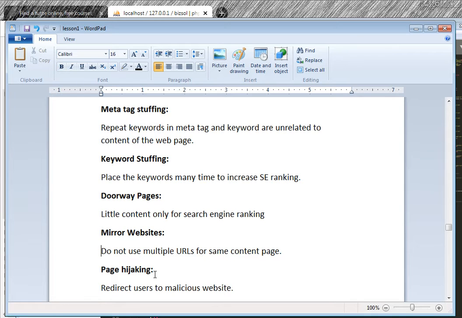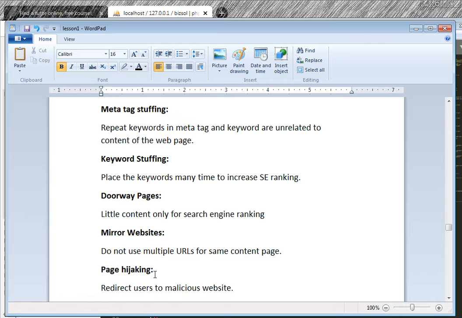Mirror websites. Do not use multiple URLs for the same content. If you have a courses page, courses.html, and you have used courses.tutors3.com, and then you have used teachers.courses.html, and the content is the same, and there are multiple URLs, that is not allowed.